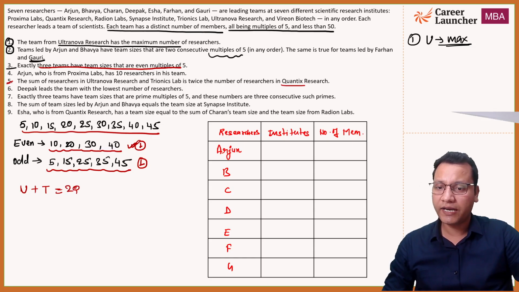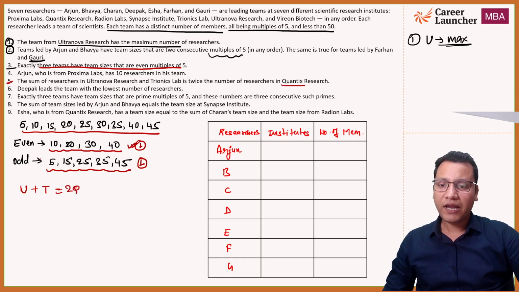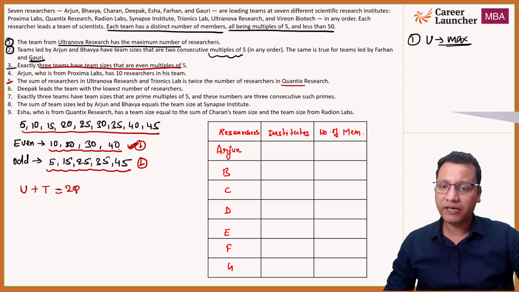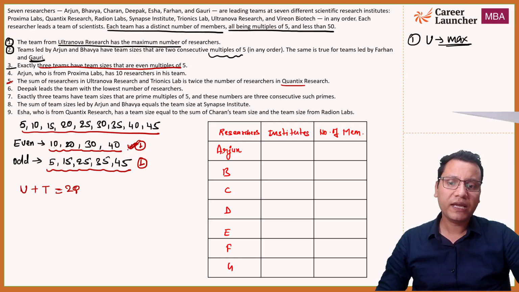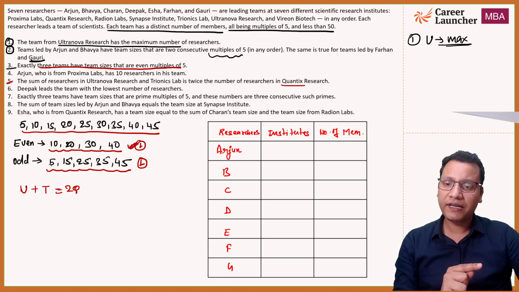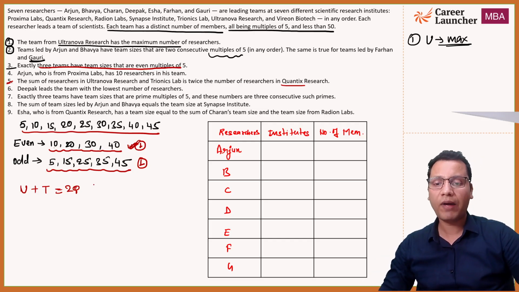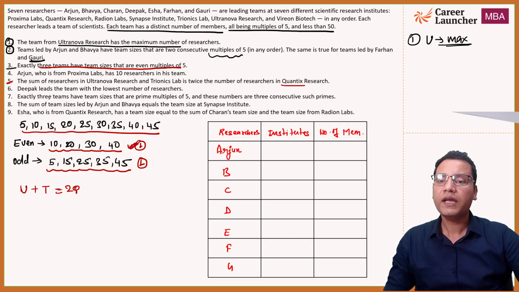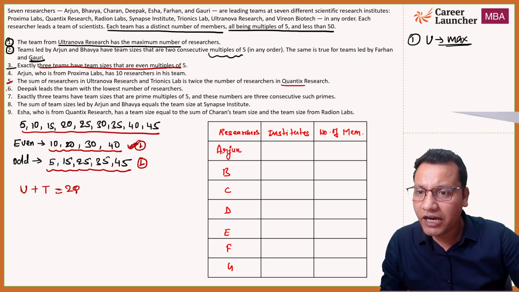We will use this after some time. Now you need to be clear that one out of these numbers 10, 20, 30 and 40 will be eliminated and three will be in our table. Similarly, from odd multiples, out of 5 possibilities, 1 will be eliminated and 4 will be in our table, right?